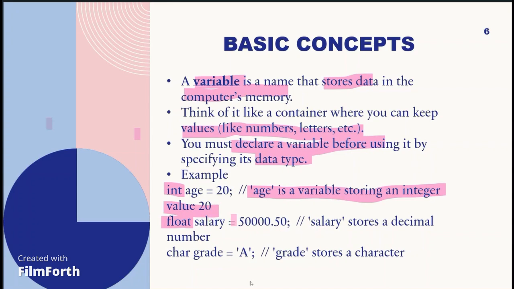Float salary: it stores a decimal number. Char: here, char stores a single character inside single quotes. Grade: it stores a character.